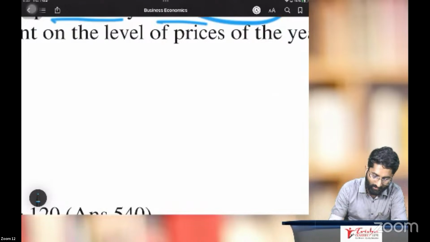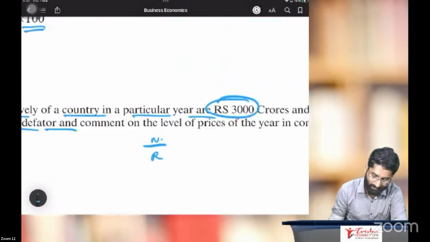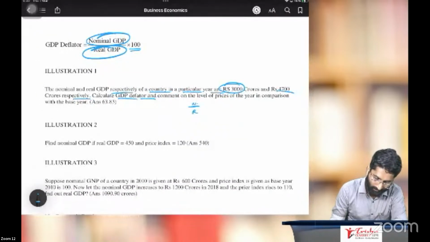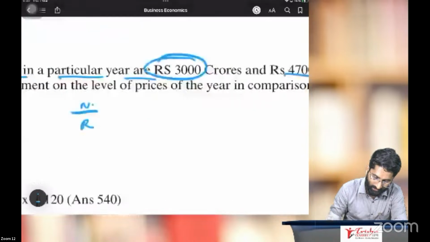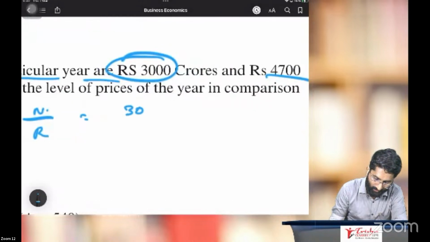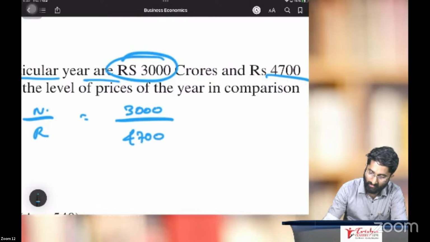Very easy one. Nominal divided by real GDP. Nominal and real GDP respectively is 3,000 and 4,700. So the answer is 3,000 divided by 4,700 into 100. Answer 63.82.